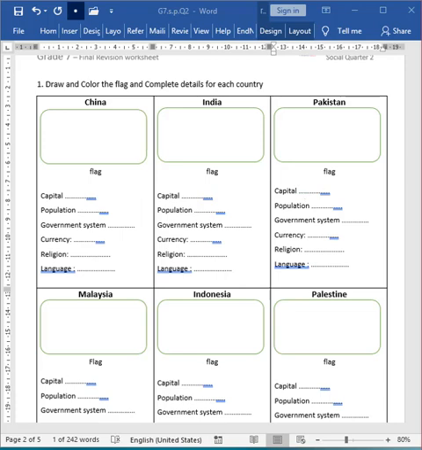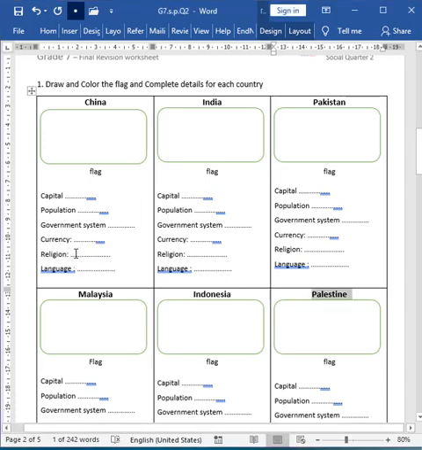There are some important questions about China. The capital city is Beijing. The population is about 1.4 billion. The government system is socialist communism, or you can say communist. The currency is Chinese yuan, and the majority of people in China have no religion. After that, there are the majority of Buddhism people. The language is Chinese, Mandarin.